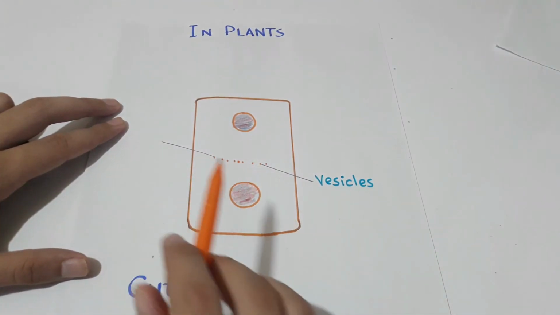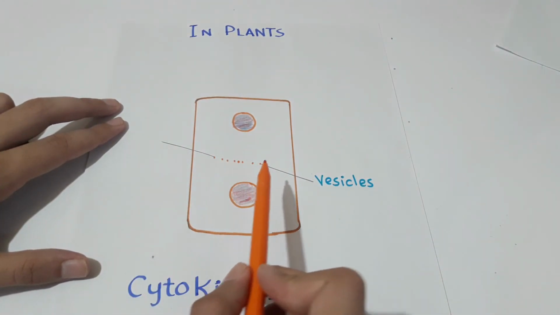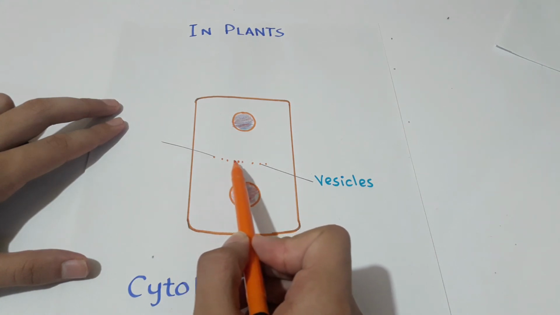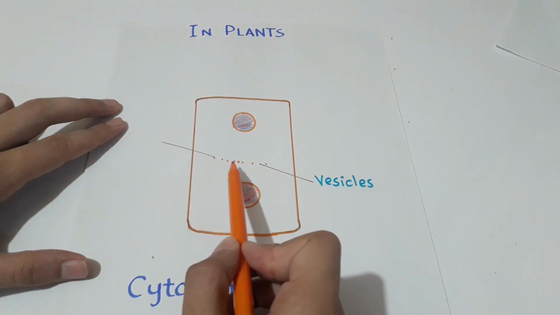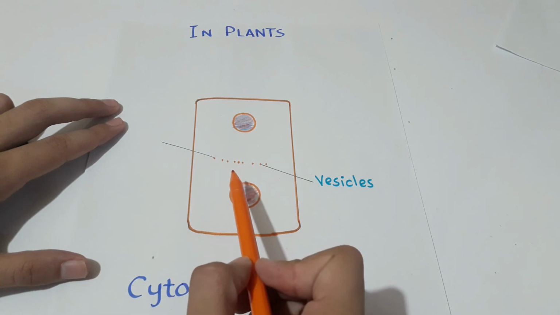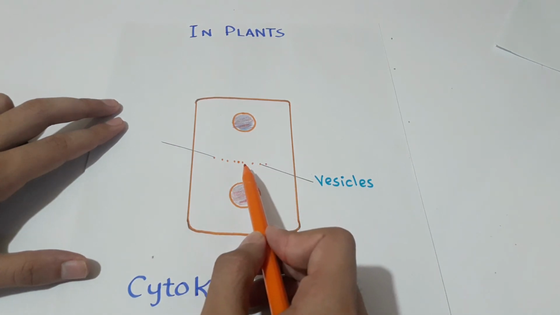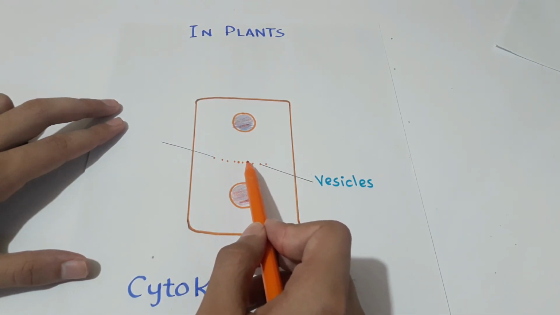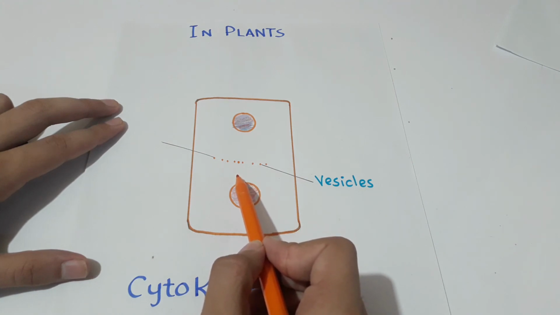But no such thing happens in plant cells. In plant cells, the cell plate is formed between the two daughter nuclei and divides the cell into two daughter cells. The cell plate is formed by the fusion of small fluid-filled vesicles that are produced by the Golgi body.